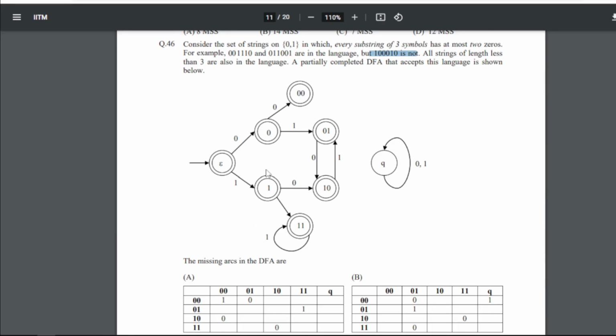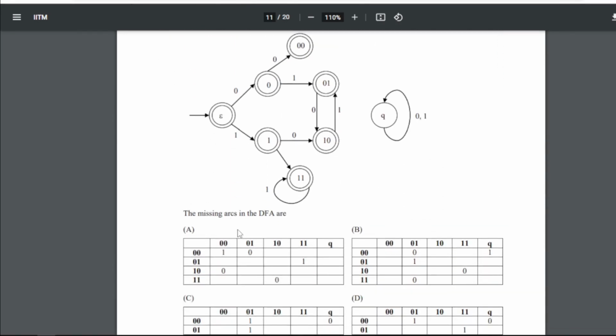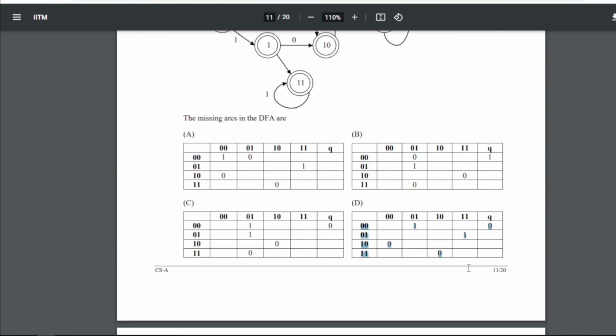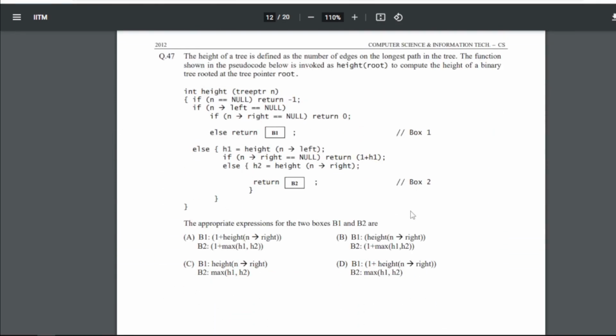If you see the DFA here, the missing arcs in the DFA are what? Now for question number 46, our answer is D, basically this table. 47: the height of a tree is defined as the number of edges on the longest path in the tree. The function shown in the pseudocode below is invoked as height(root) to compute the height of a binary tree rooted at the tree pointer root.